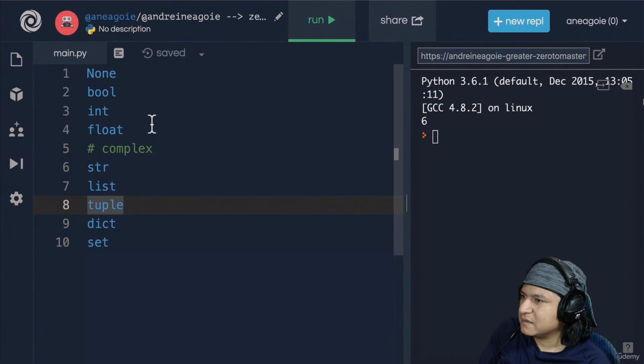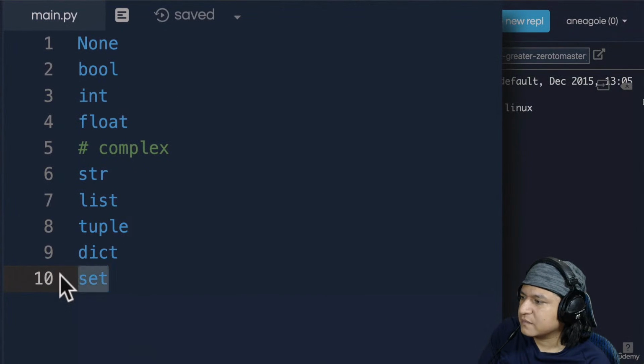I hope I didn't put you to sleep, but we're almost there. We have one last main data type, set, and then we're done. I know this isn't the most exciting topic. Trust me, this is the hardest part.